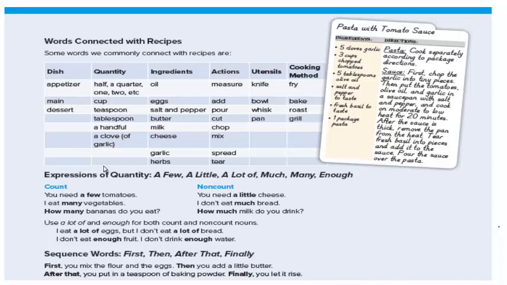Sequence words like first, then, after that, and finally. First you mix the flour and the eggs, and then you add a little butter. After that you put in a teaspoon of baking powder, and finally you let it rise. So we use these time sequence adverbs to arrange our instructions so that the reader knows which one to start with and which one comes next, and so on.